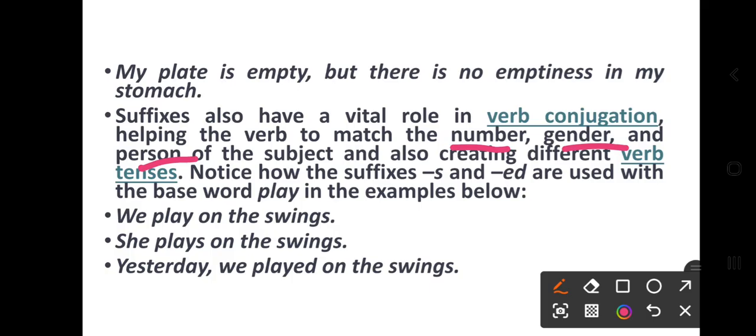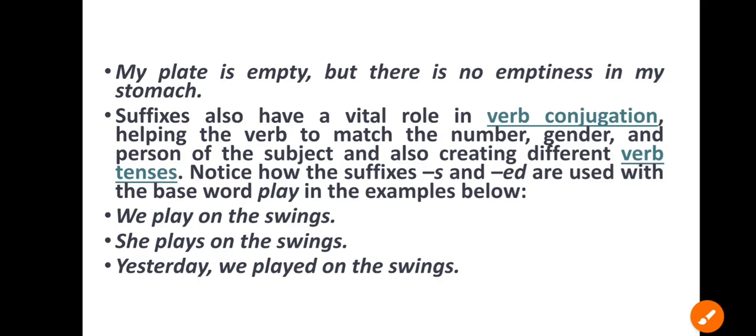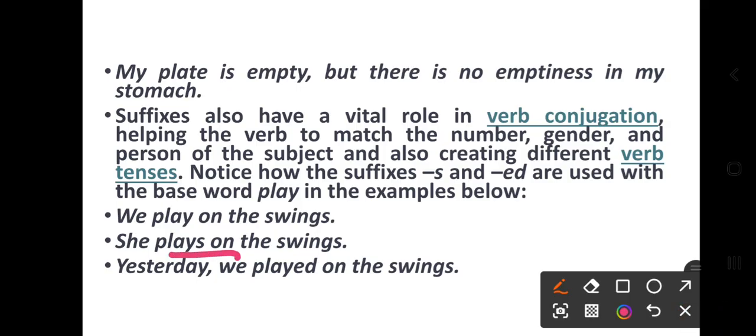Notice how the suffixes s and ed are used with the base word play in the examples below. We play on the swings. She plays on the swings. Yesterday we played on the swings. So that's the simple verb play, then plays, and here it's past tense.